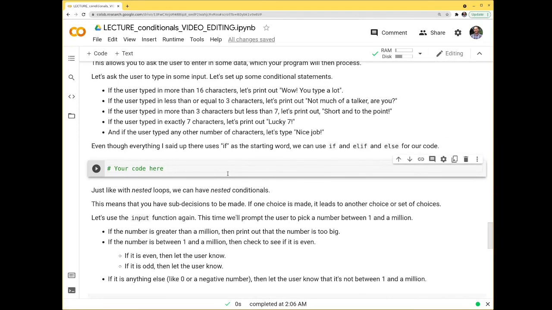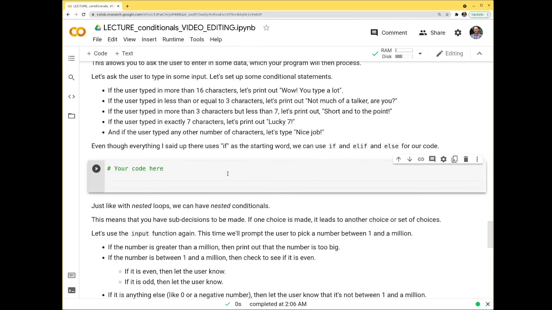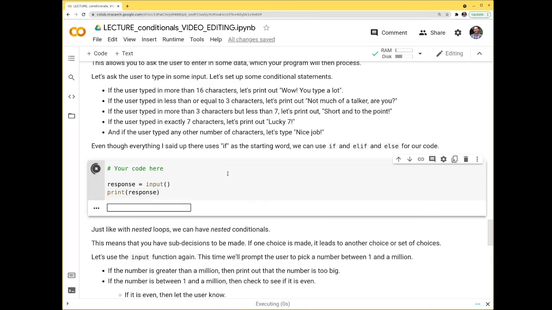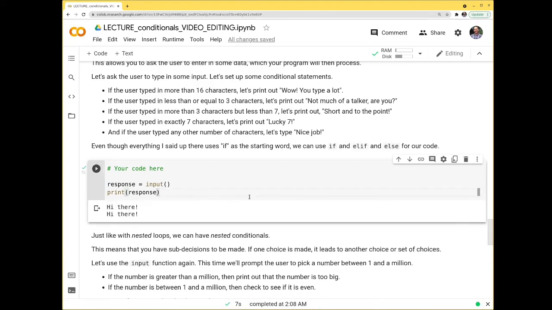So the first thing we're going to use is this input function, which is built into Python. So I'm going to have response is equal to input. And then just to show you what happens, I can do print response. And if I execute this cell, I get this little text entry box, and I can do hi there. And now if I hit enter, it prints hi there. We also get the actual initial thing that we typed in. It just shows us what we've got, but I'm printing it again.